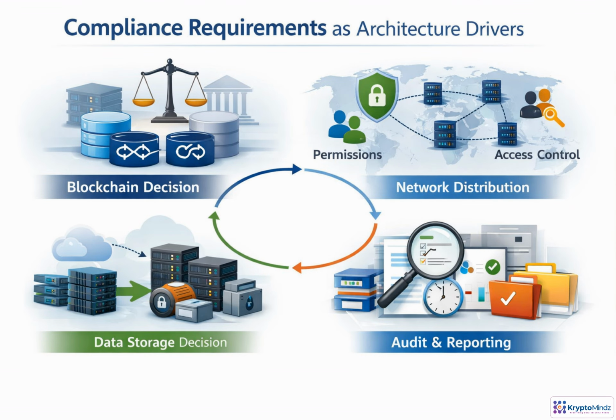Regulatory requirements need to enter the architecture conversation early. They can shape consensus choices, permissioning, privacy, node locations, and decisions about what belongs on-chain or off-chain. Data residency may limit hosting regions. Retention rules affect backups, logs, and archives. Audit obligations define what evidence must be captured from the start. The goal is to design controls that produce trustworthy operational proof, instead of scrambling for proof after launch.